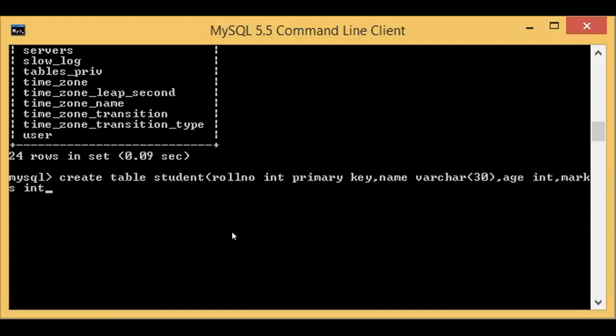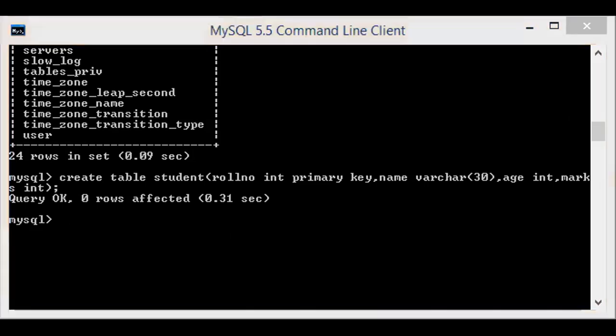Okay, so that's all. I will finish with these 4 columns. So close bracket and give semicolon. Okay, create table name. Inside the bracket you have to give the column names, data type, column name 2 data type, column name 3 data type. Like this you can create n number of columns. Okay, so after this command I am going to just give the enter key. You see, query okay. So now the table is created.